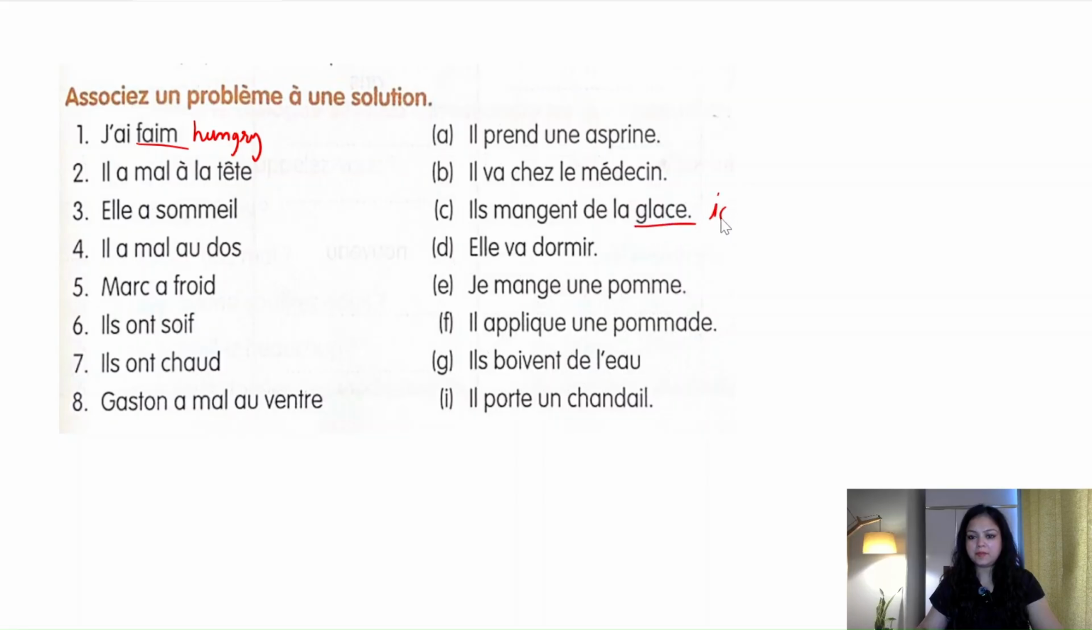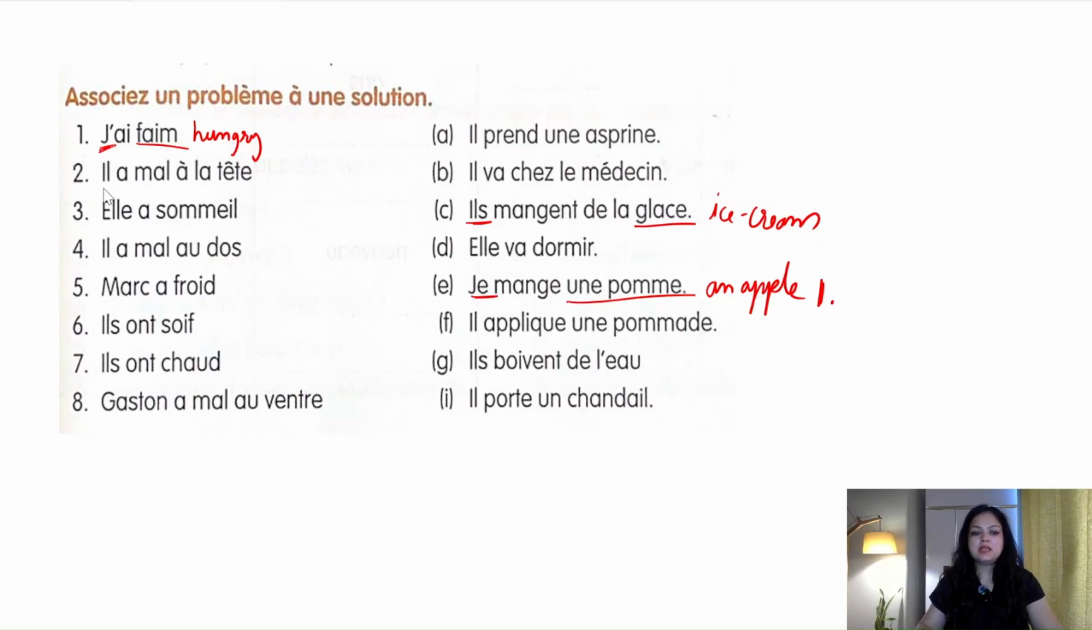Glace is ice cream. Another one which is related to eating is je mange une pomme. Une pomme is an apple. Both the solutions are related to eating, but if you see properly, the pronoun here I have used is je and there it is il and then je. So basically we are going to match this with this. Pronoun has to be same. So j'ai faim, je mange une pomme. If I am hungry, I am going to eat an apple.